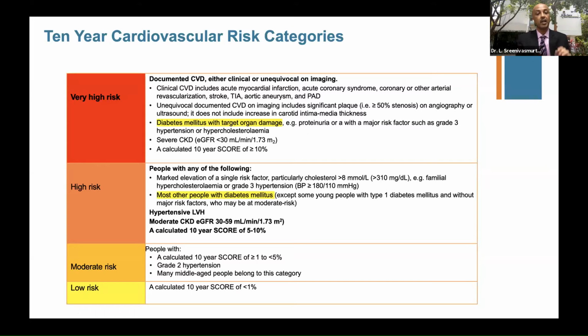Now hypertension LVH is another very good marker, especially in the case of masked hypertension, where there is LVH on the echo or ECG, but the BP is normal at the office level. So you need to suspect masked hypertension with this very good marker and evaluate further.